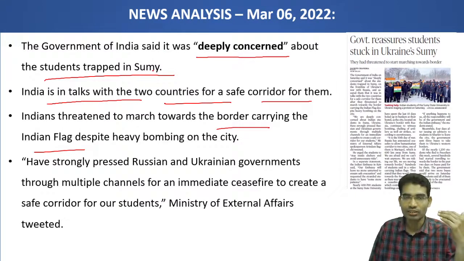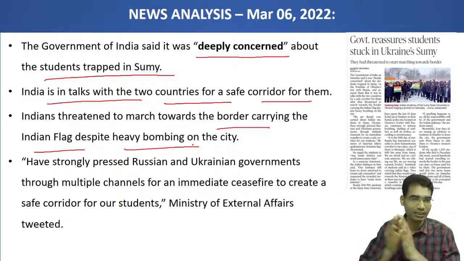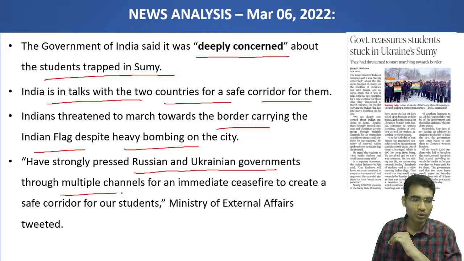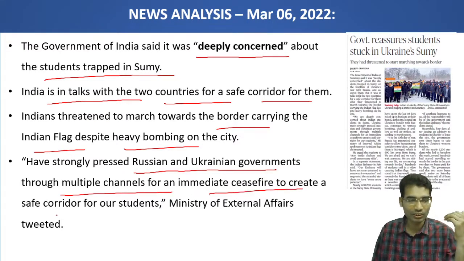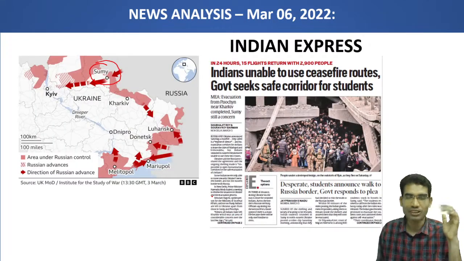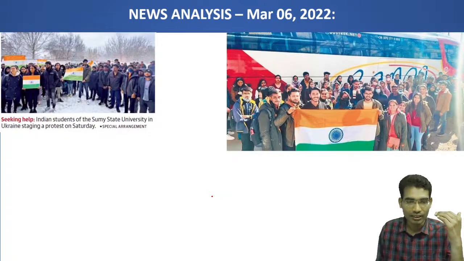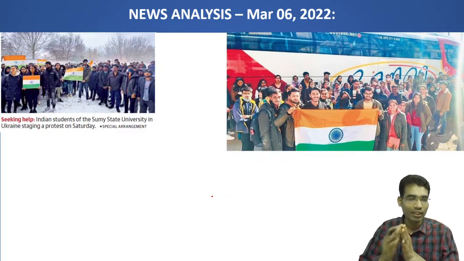We are working to bring you back home, and we are talking with both countries, Ukraine and Russia, to bring you back safely. Otherwise it will create a very difficult situation because heavy bombing is going on in the city. We have strongly pressed the Russian and Ukrainian governments through multiple channels for an immediate ceasefire to create a safe corridor for our students. Our Ministry of External Affairs tweeted, and the government is saying that they are working very hard.